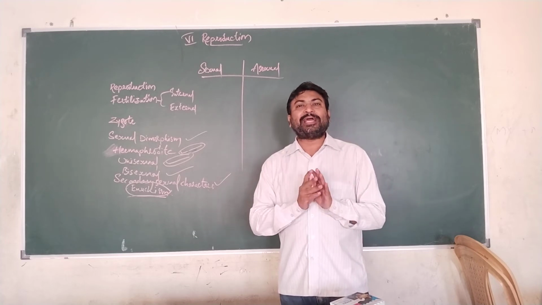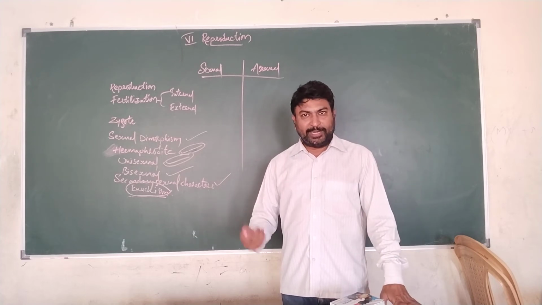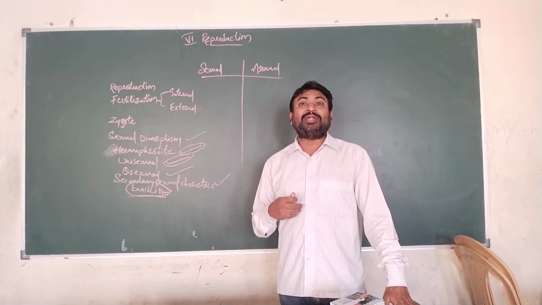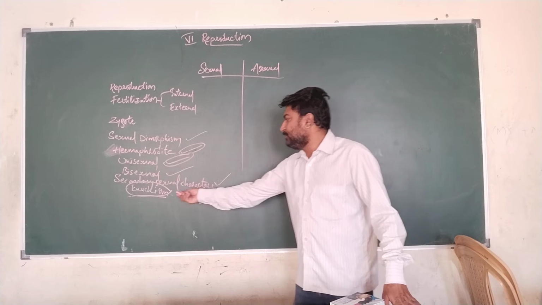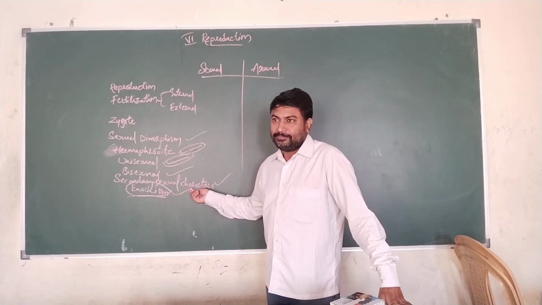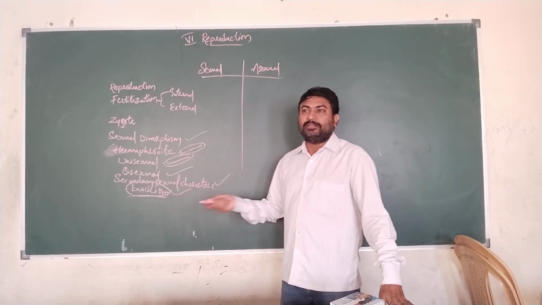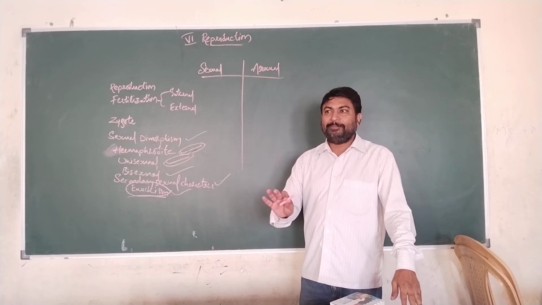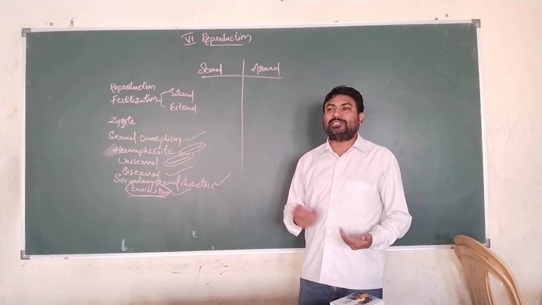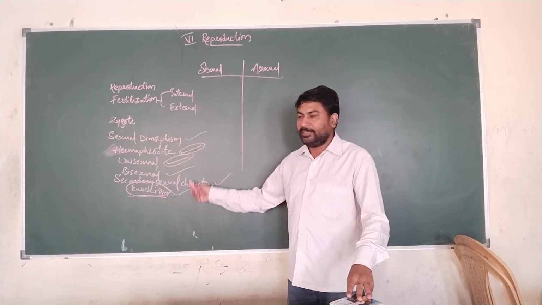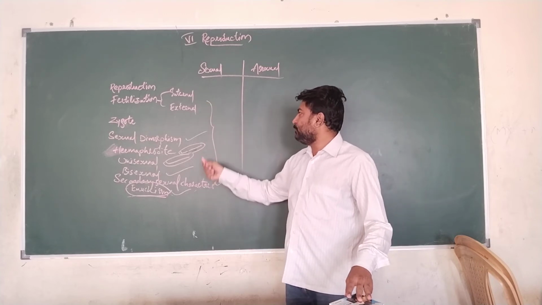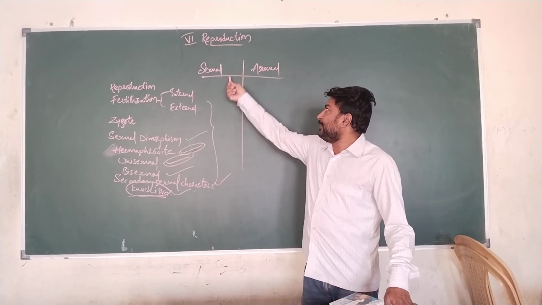If secondary sexual characters are not developed in a person's body, where we cannot distinguish whether that person is male or female, that condition is eunuchism. Here, these are the terminology which you need to know before studying this one.